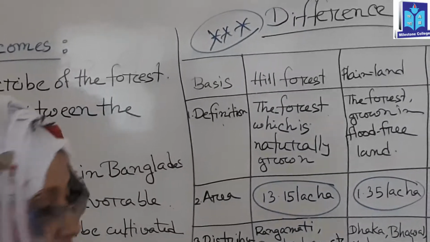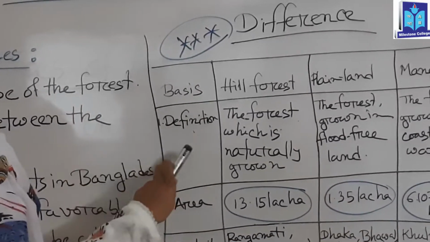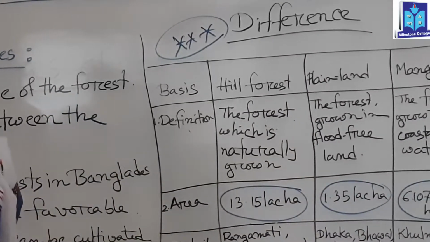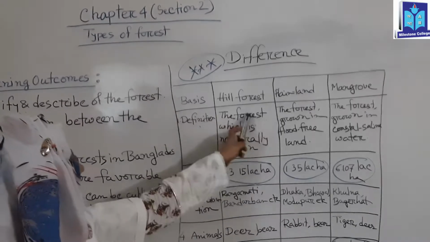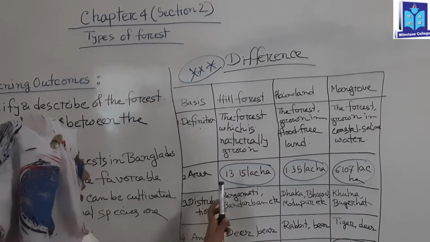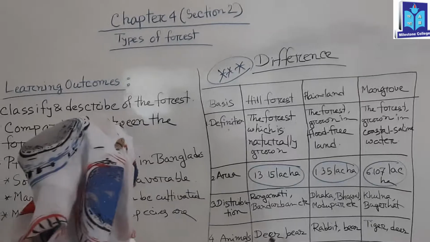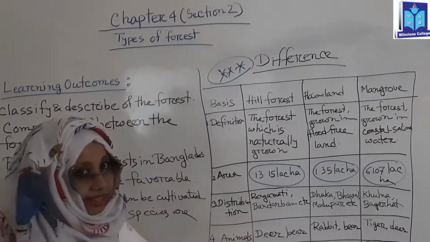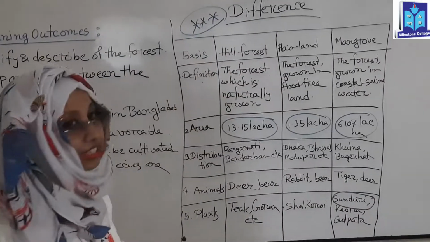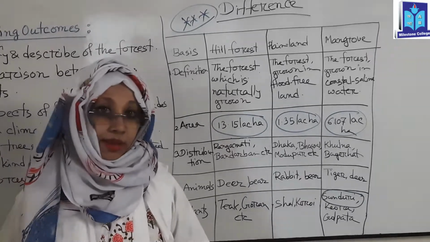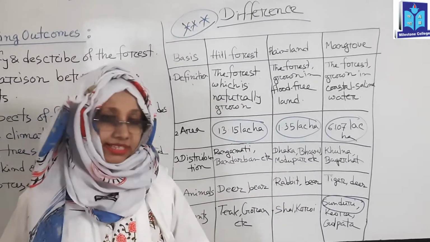I say again: definition, area coverage, distribution, animals, and plant species examples in these differences. This is also very important for your aptitude based question.